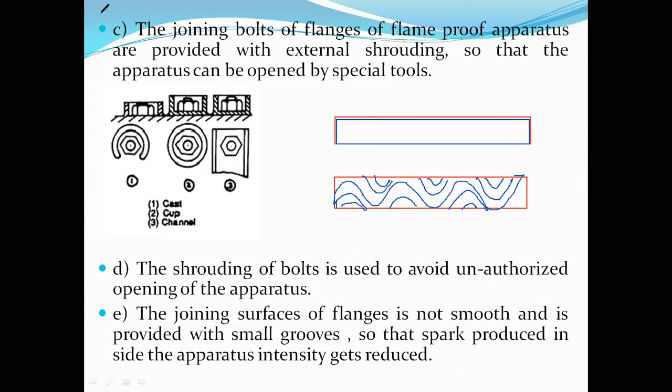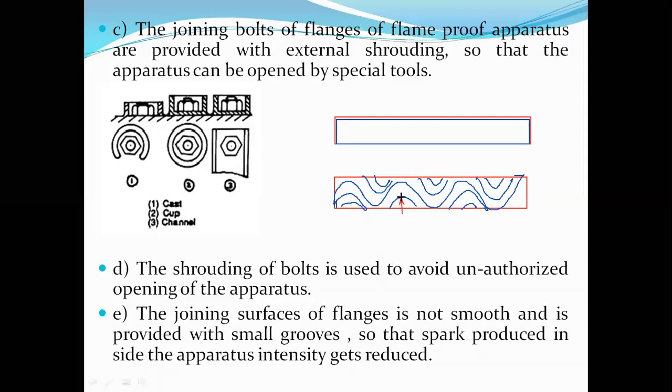Okay, look here. What exactly does the sentence say? The joining surface of the flanges is not smooth, and is provided with small grooves. The other surface also contains similar grooves. Suppose there is a spark trying to come out of the apparatus.